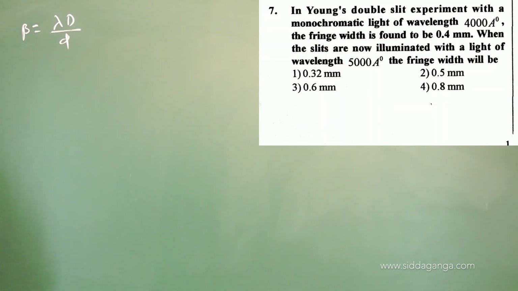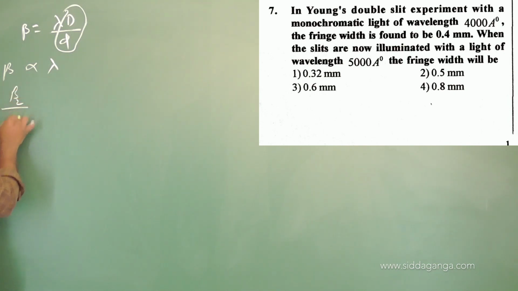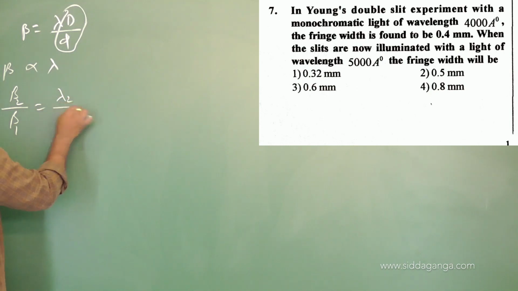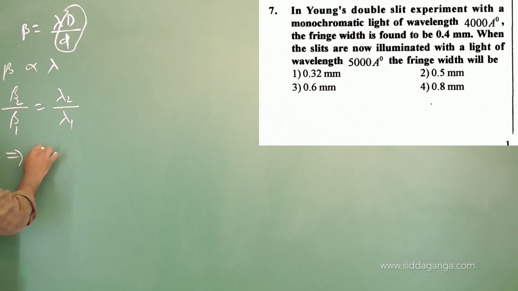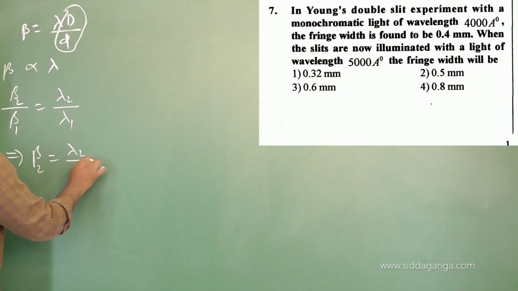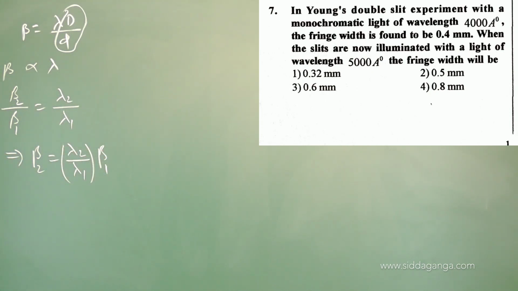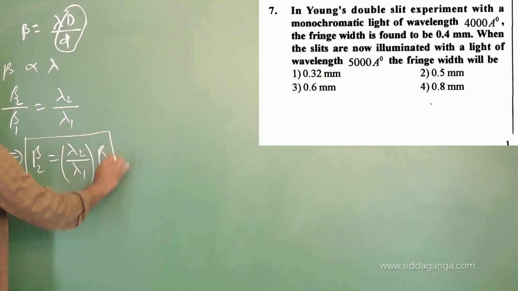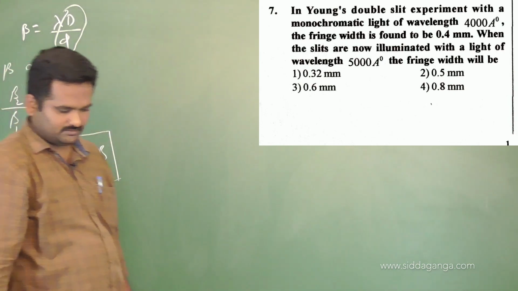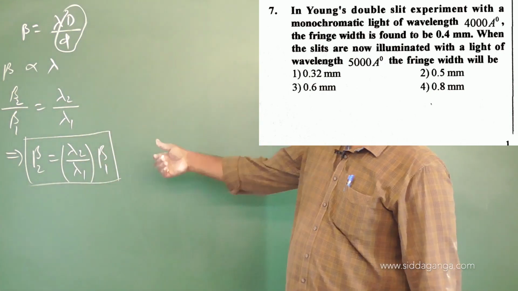So the parameters they have given are wavelength and fringe width. Capital D and small d are constants here, no need to bother. So how are beta and lambda related? Beta is proportional to lambda. So beta 2 by beta 1 equals lambda 2 divided by lambda 1, or beta 2 equals lambda 2 divided by lambda 1 into beta 1, the fringe width. So substitute for them and you will get the value. Just take the relation and substitute for it.